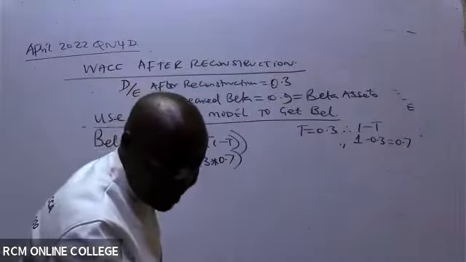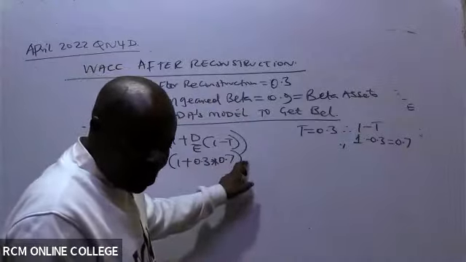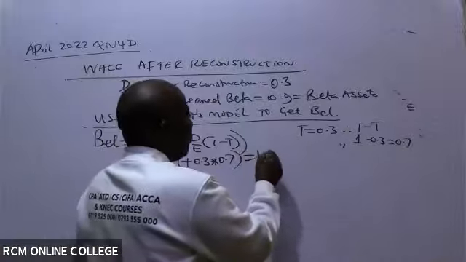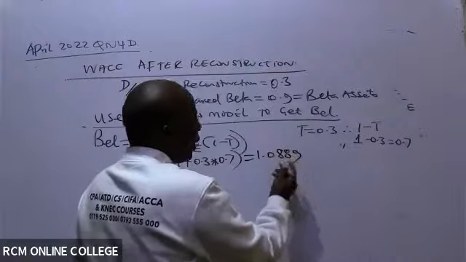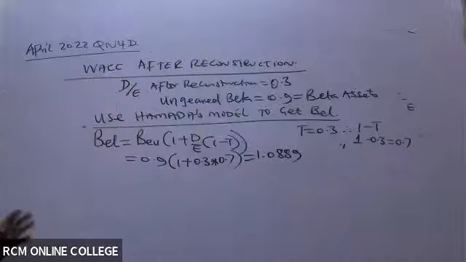So in this case, I hope you have been able to punch this one by yourself. Now we are getting 1.0889. I'll always work with 4 decimal places. The more the decimal places, the better.